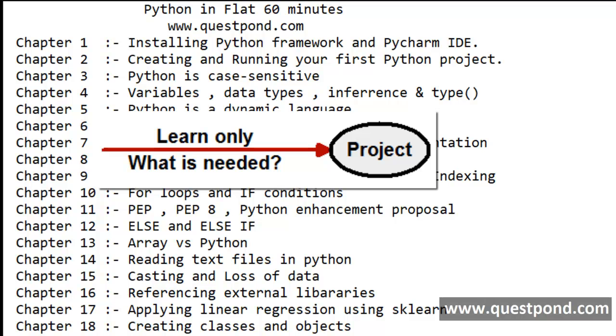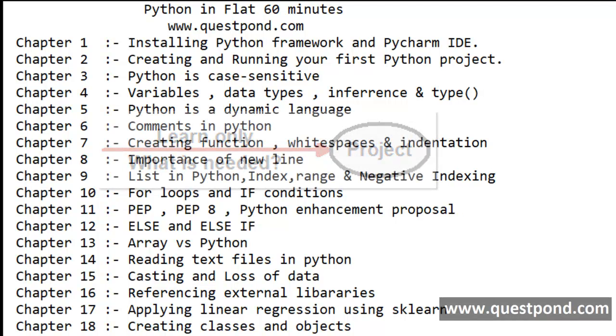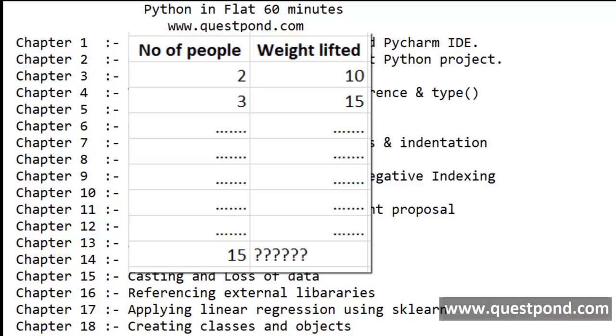So in this 60 minutes, what I will do is I'll take up a small project, where we have number of people versus weight lifted. So we have a history data where we have number of people versus weight lifted. So let us say you have 2 people. So 2 people can pick up, let us say 10 kgs, and then 3 people can pick up 15 kgs, and so on. So if we have 15 people, then how much they can lift, right?